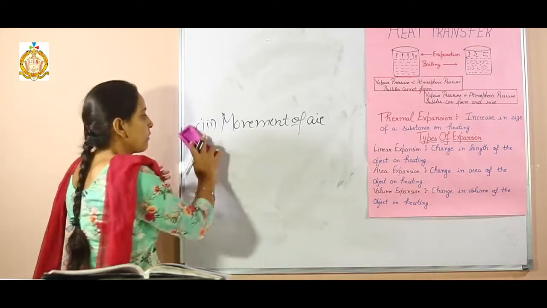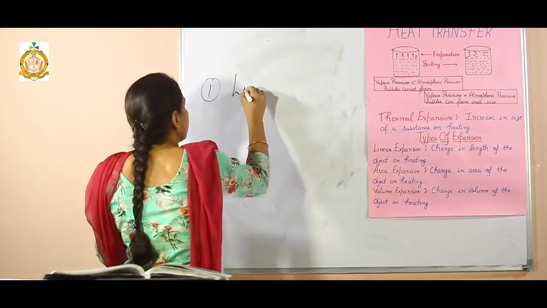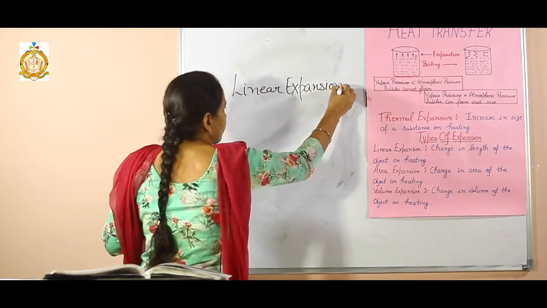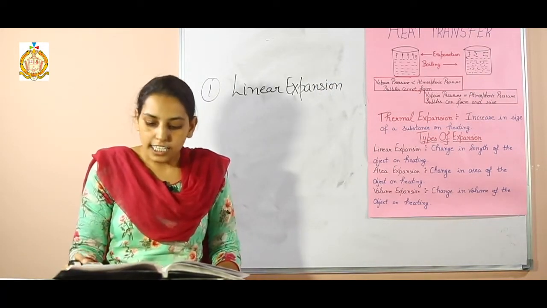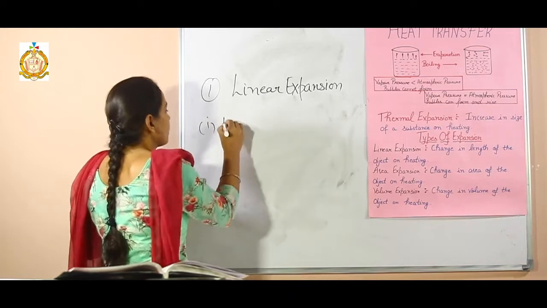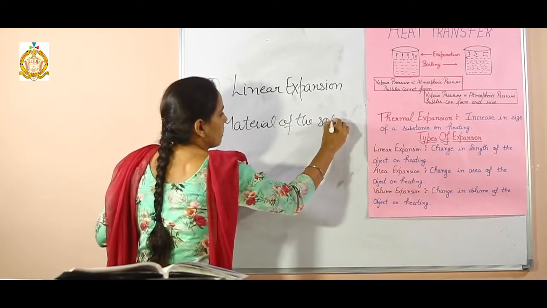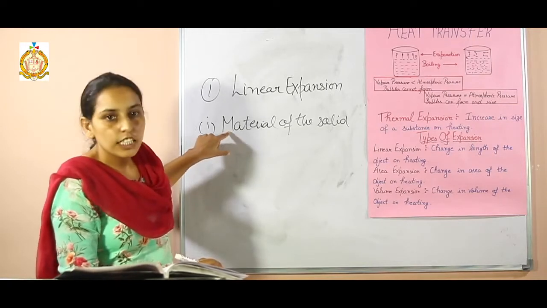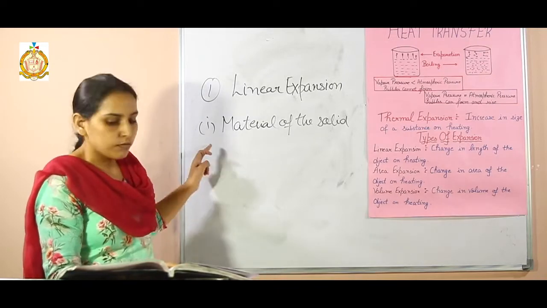Students, let us discuss the first one, that is linear expansion. The increase in length of a solid on heating is called linear expansion. It depends upon three things. First one is the material of the solid. Students, if the material is changed, the increase in length is also changed. Increase in length of a rod depends upon the material of the rod.